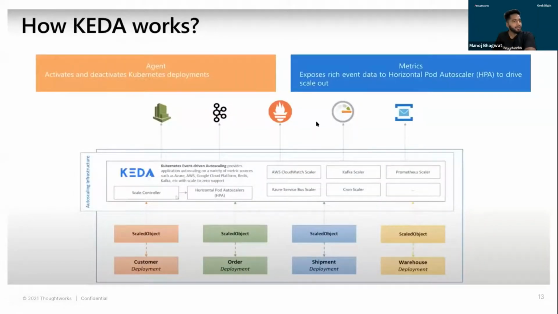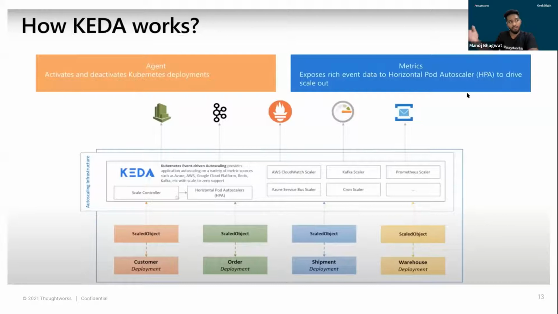So moving further, let's look at how KEDA works. KEDA basically has two main things in the setup. First is the agent, which activates and deactivates your Kubernetes deployments, that means scaling up and scaling down. And next is metrics, right? KEDA does not only provide metrics of Kubernetes objects, but also provides metrics from external objects. That's what we saw in the previous slide, right? So it is able to read the metrics from the external sources.